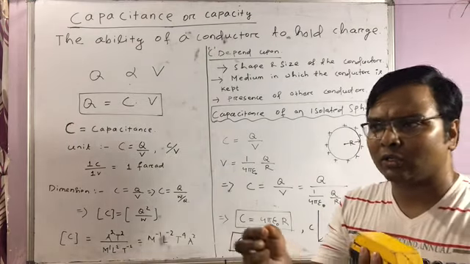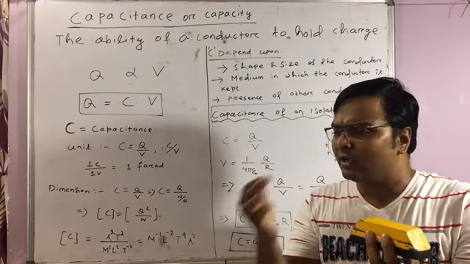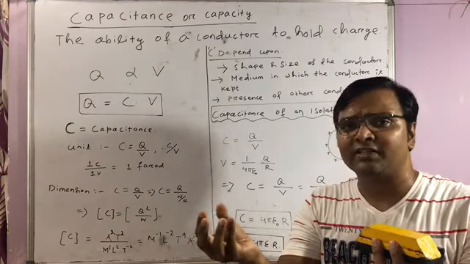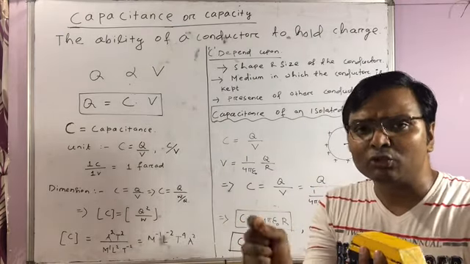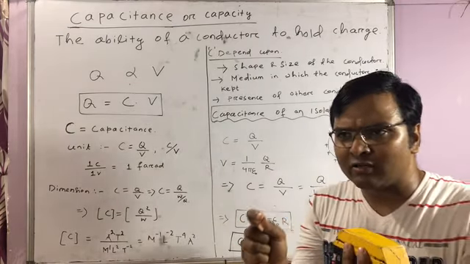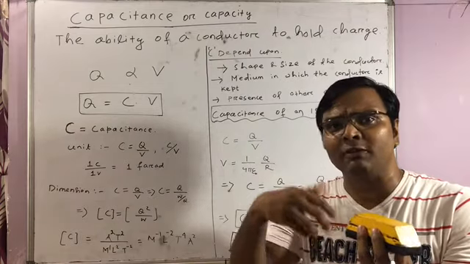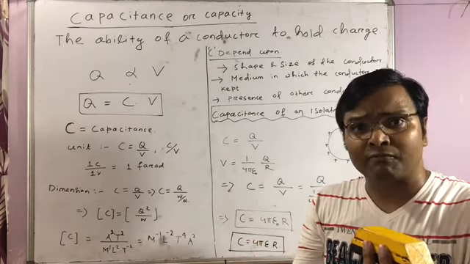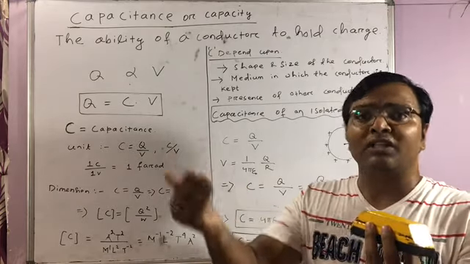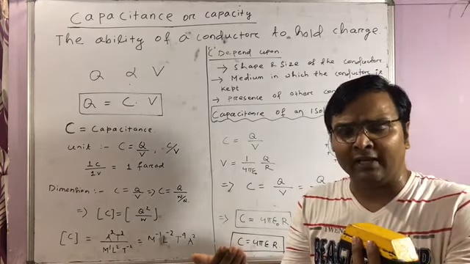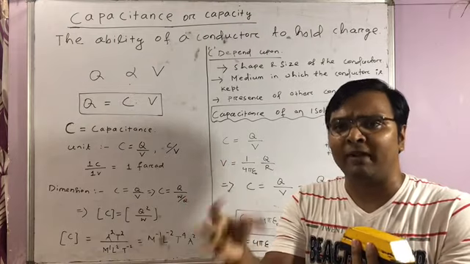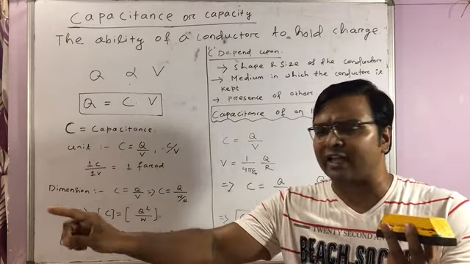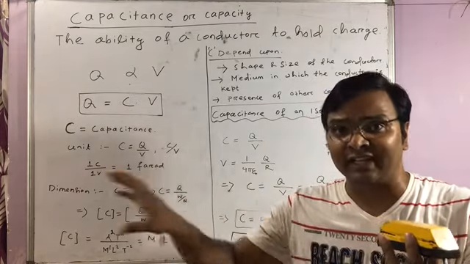One simple example is air. We know air is an insulator, but its insulation will break if the strength of the electric field reaches 3 million, then its insulation will break. It means at that point of time, air becomes conducting.